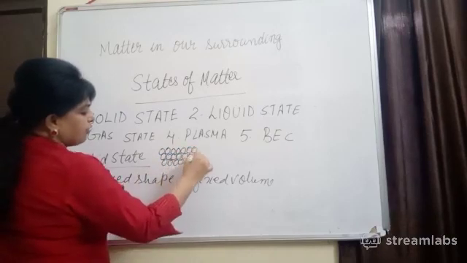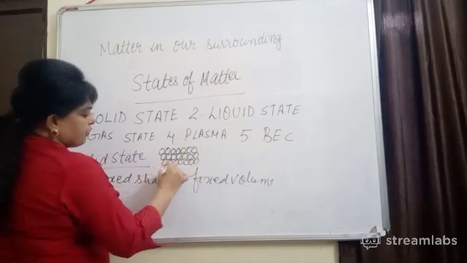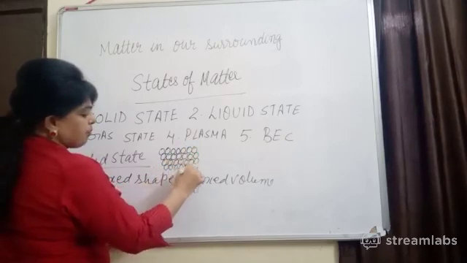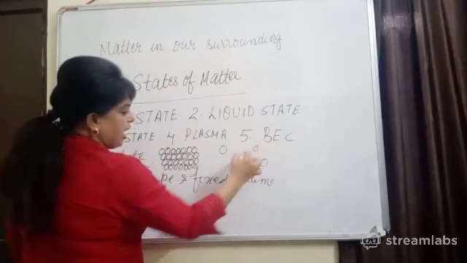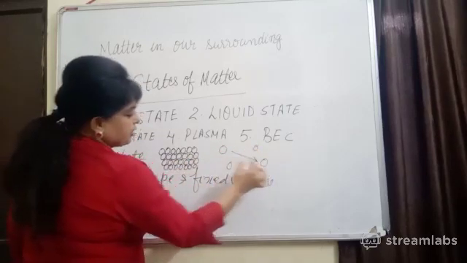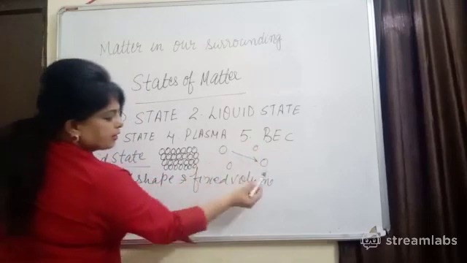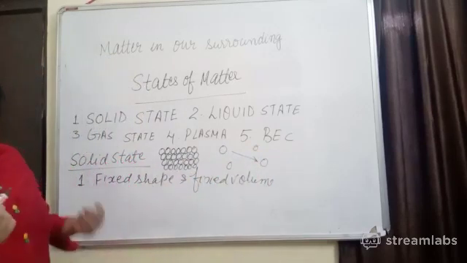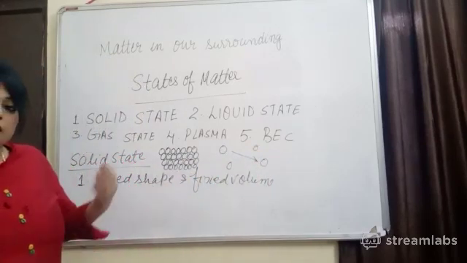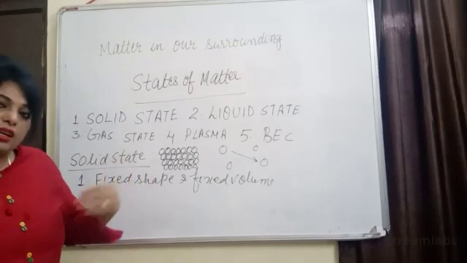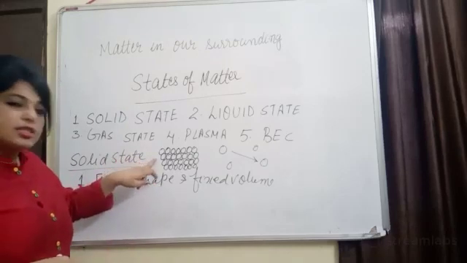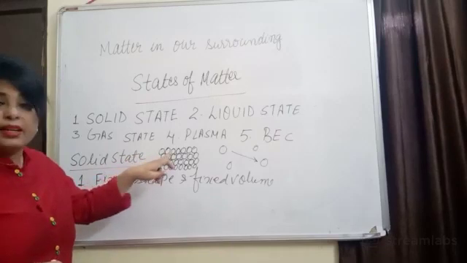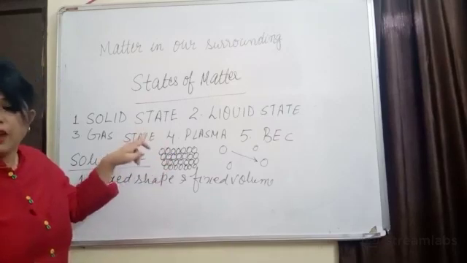So how can they diffuse? They will not diffuse. But when you compare with the gaseous state, there is a lot of space between the two particles, so there is a maximum interparticle space. Since there is interparticle space, they can diffuse easily. But in the solid state, since there is the least interparticle space, they cannot diffuse faster.